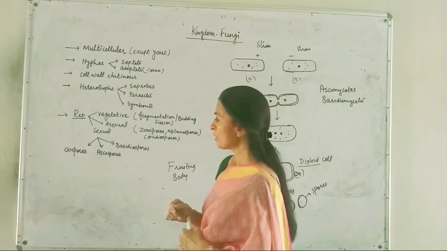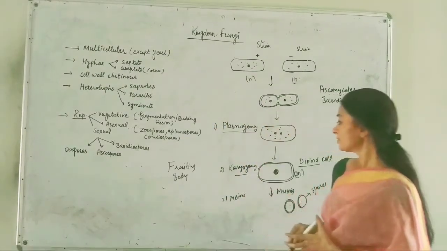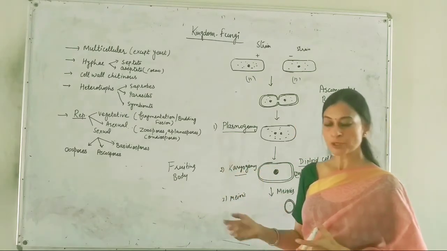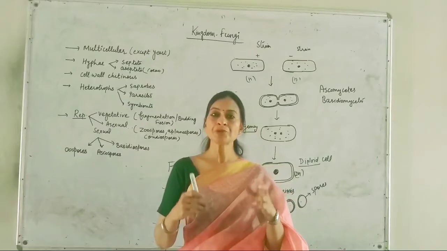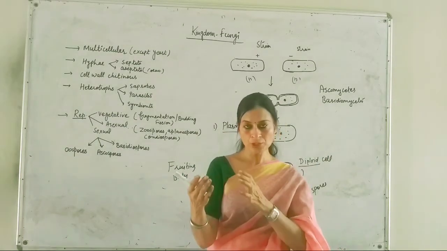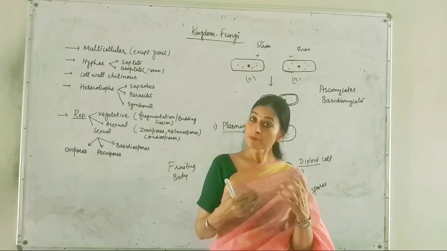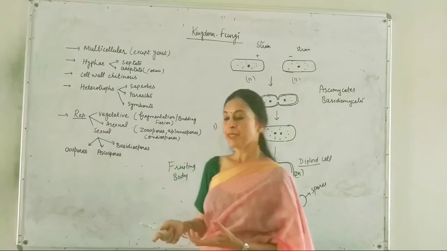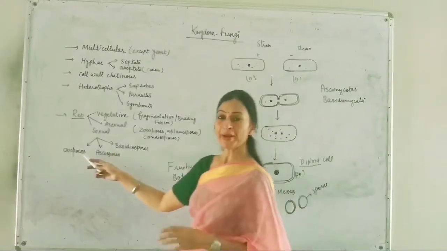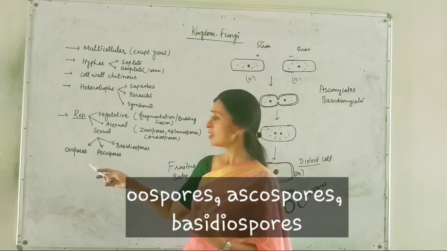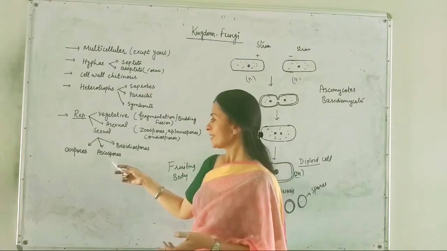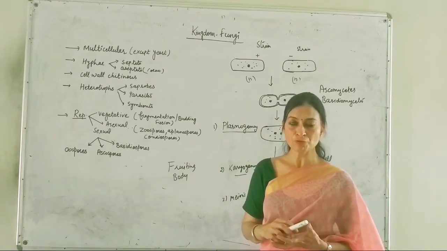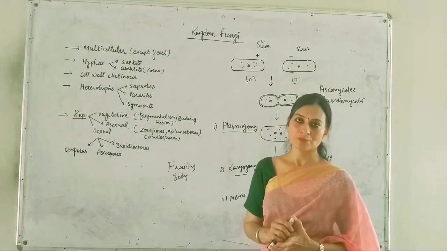One more thing I have to mention is that the fruiting bodies producing these haploid spores vary in structure, in how the fruiting body looks and what type of spores they form after sexual reproduction. Depending upon which class we are studying, they can be called oospores, ascospores, basidiospores. A number of different types of spores can be formed by sexual reproduction.